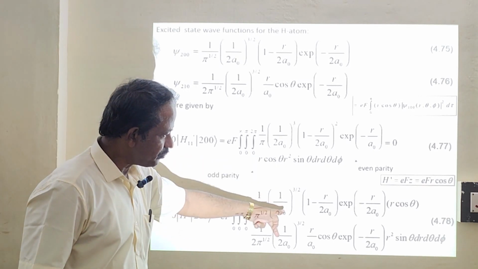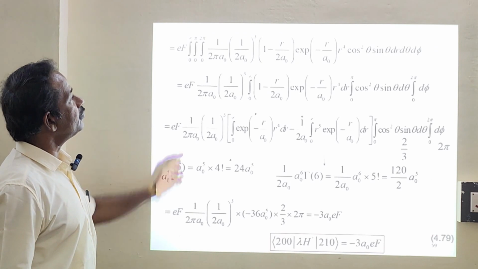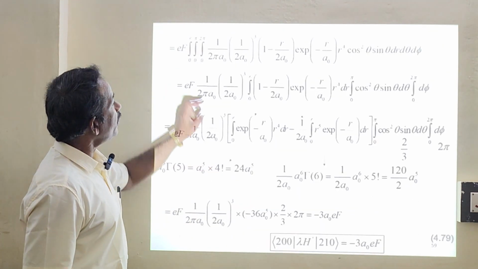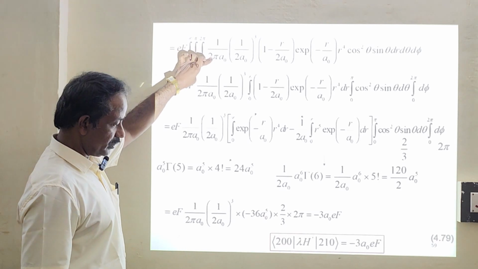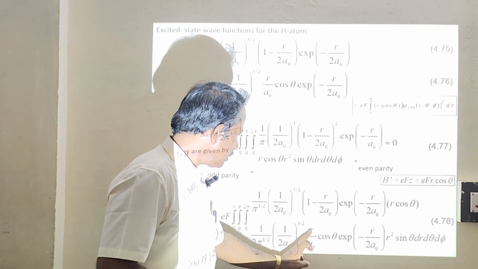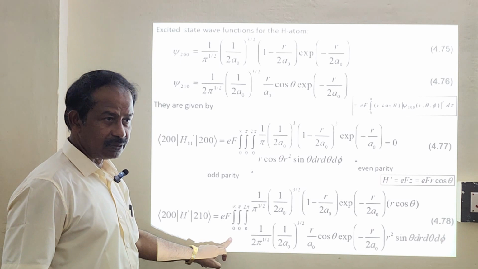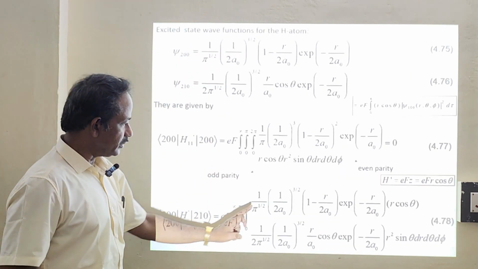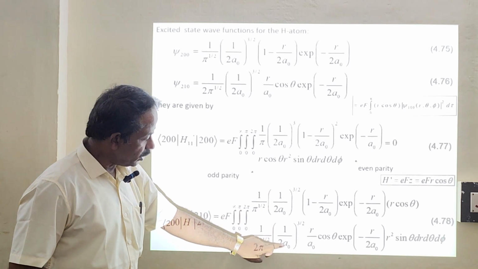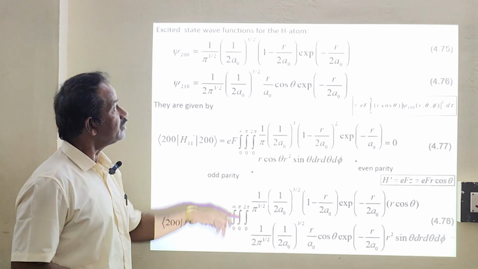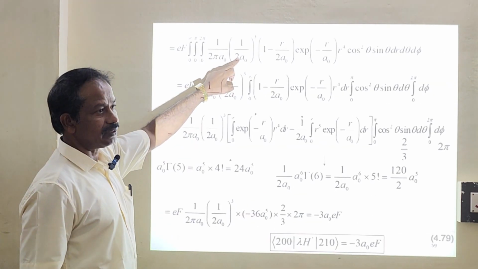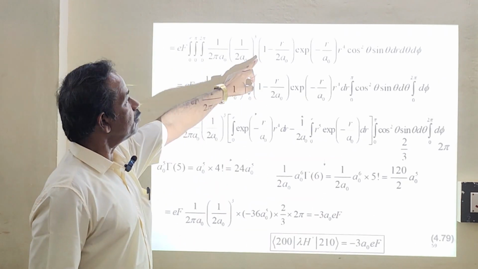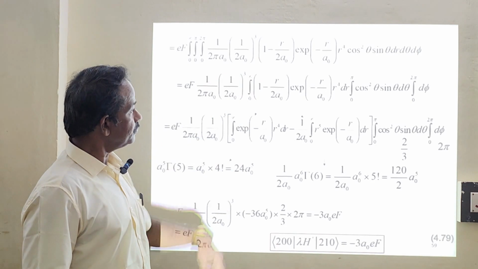Multiplying these two will give you 1 divided by 2 pi. This a naught, r by a naught, I can pull a naught out, so that will give me 1 divided by 2 pi a naught. And multiplying these two terms will give me 1 by 2 a naught to the power 3. Next term will be 1 minus r by 2 a naught. This term.